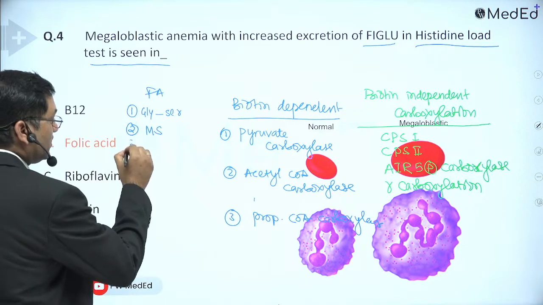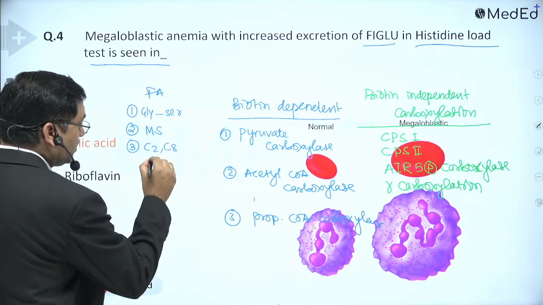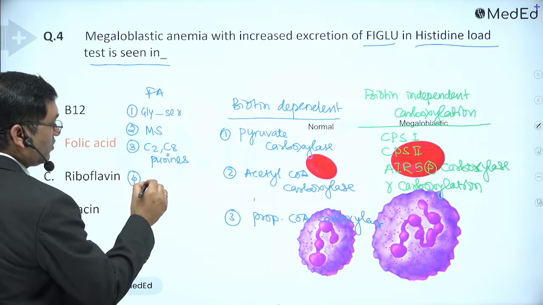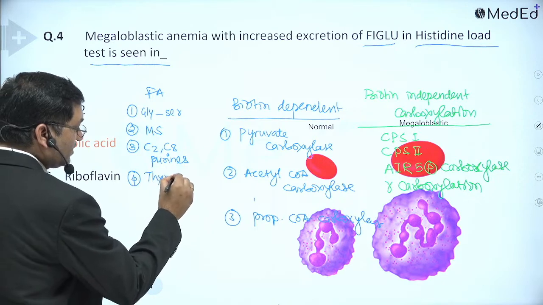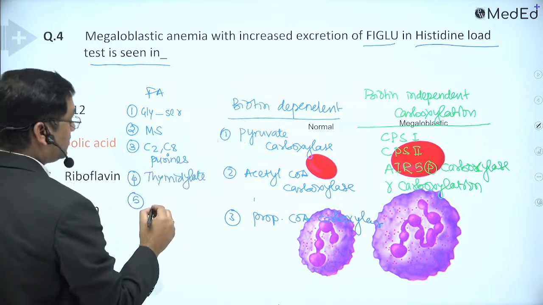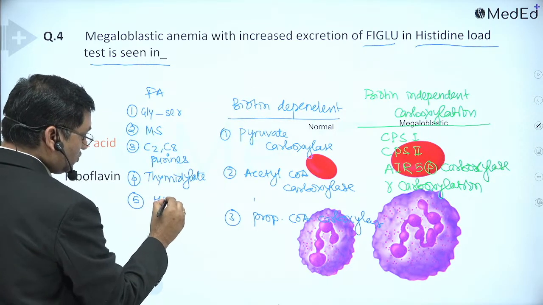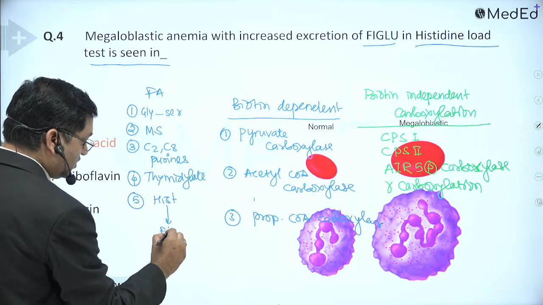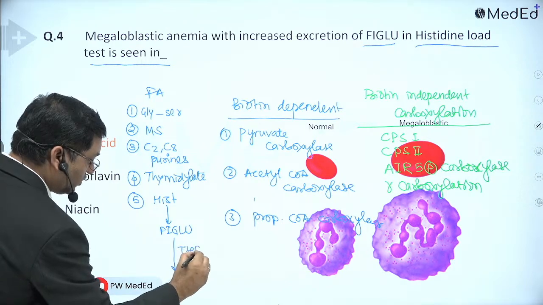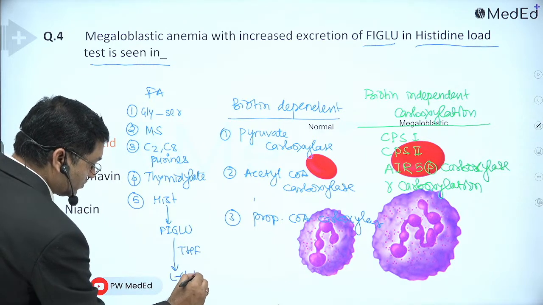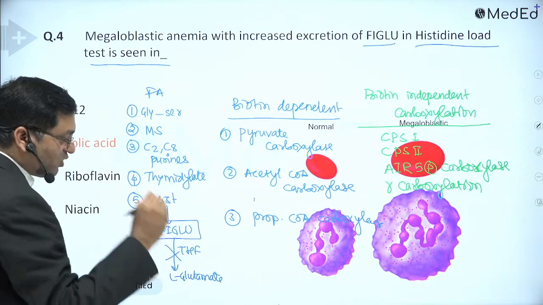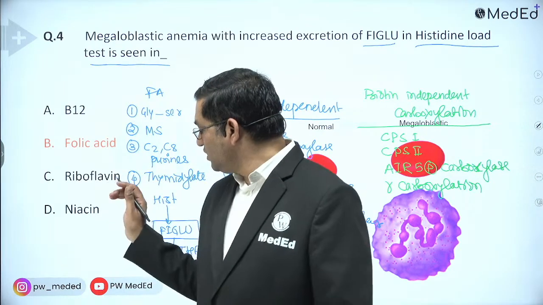Third important reaction is important for C2 and C8 of purines. Fourth important reaction is important for thymidylate synthesis. And the fifth important reaction is this. It is important for conversion of histidine to FIGLU, that is formiminoglutamic acid. It is actually required for this reaction, FIGLU is converted into L-glutamate. If there is block in this reaction, there is excretion of formiminoglutamic acid in the urine in the histidine load test.